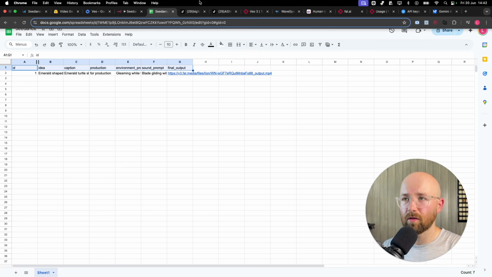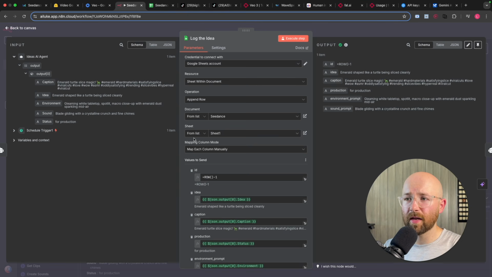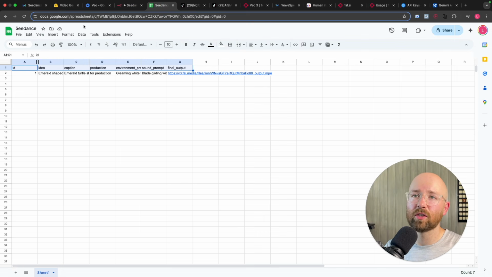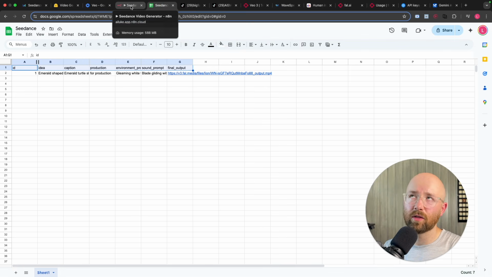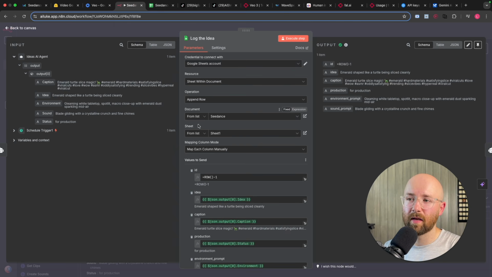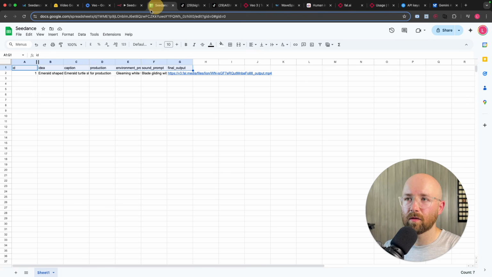Just the standard headers. So from that here we have document, from list, and then I've selected this Seedance, which is the name of the document. And then the actual sheet name is Sheet 1, which refers to this down here.